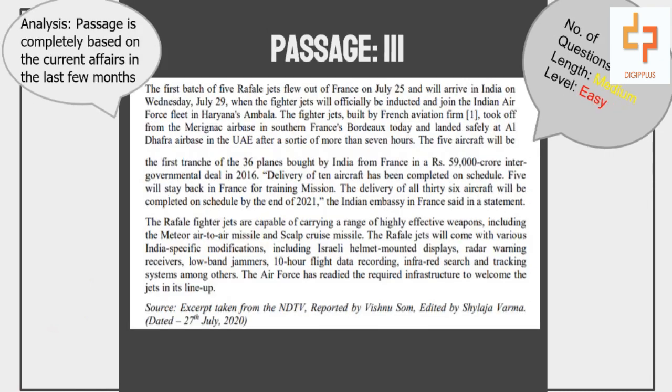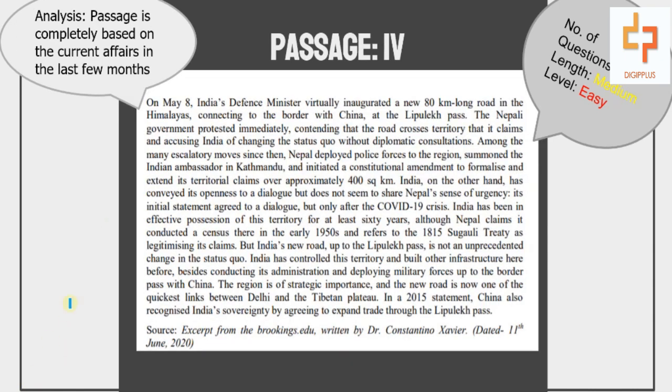Moving ahead, we have passage number 3, which had 5 questions, and the length of the passage was medium. This was a relief after the tough passage number 2. This is considered to be an easy passage, and according to the expert, knowledge of global affairs and the current affairs of the last few months was enough to solve these questions. Moving ahead, we have our passage number 4.